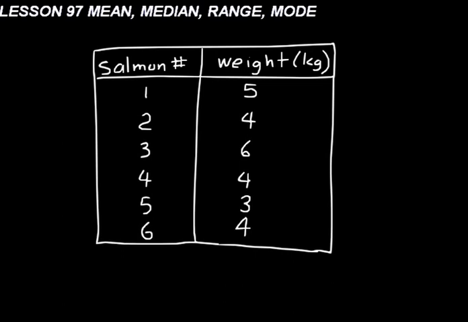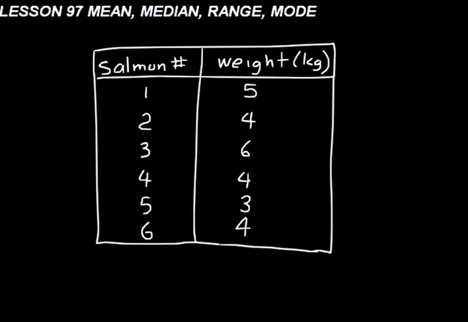Lesson 97 is on mean, median, range, and mode. And these are just different ways to look at a set of numbers. Scientists like to collect numbers from when they record something, when they make an observation. They may have some numbers that they record down, and they want to work with those and maybe compare those numbers to another set of numbers.